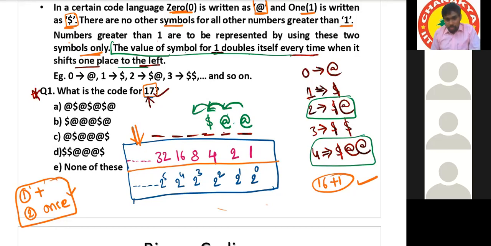Let me tell you one thing here. You have MCBs in your home, right? MCBs or switches. On that switch there is on and off. On some switches, there is no on and off. There will be 1 and 0.